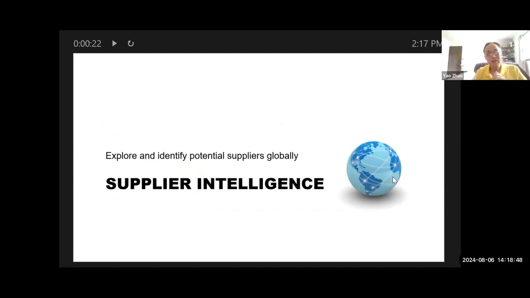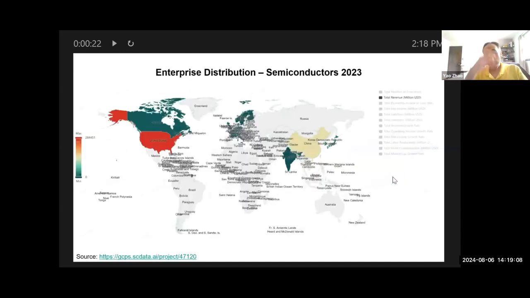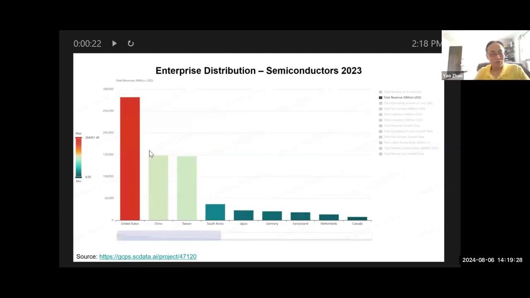Now, let's start with supplier intelligence. We first have to identify potential suppliers globally. So look here, as Apple's iPhone, we're looking for semiconductor suppliers to make our processors, let's say M3. So we need to find across the world where the semiconductor suppliers are. Here's a map for semiconductors, 2023. I rank by total revenue. You can see the United States has the highest revenue from semiconductors, followed by China and Taiwan.